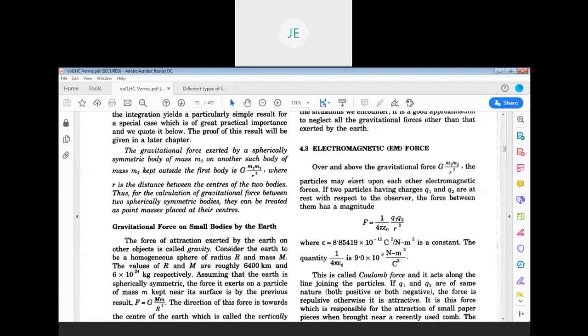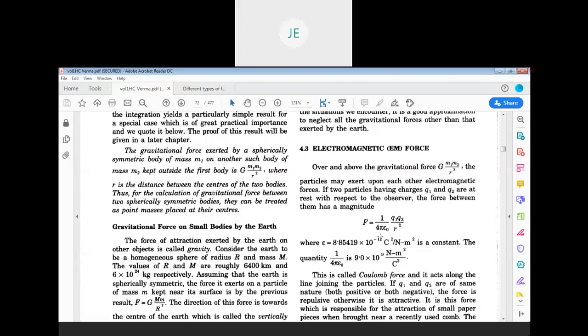Electromagnetic force is basically the force between the two charges. Over and above the gravitational force G m1 m2 by r square, the particles may exert upon each other electromagnetic forces. If two particles having charges q1 and q2 are at rest with respect to the observer, the force between them has magnitude F is equal to 1 by 4 pi epsilon naught.